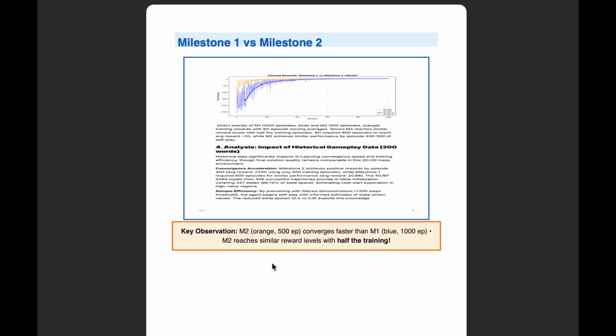You can see that by the time milestone 2 finishes at episode 500, it's already at the same performance level that milestone 1 needs 600 to 700 episodes to achieve. So the 50 episode moving average makes it crystal clear. Historical data pre-training gives us a massive head start, and we reach optimal performance in half the time.